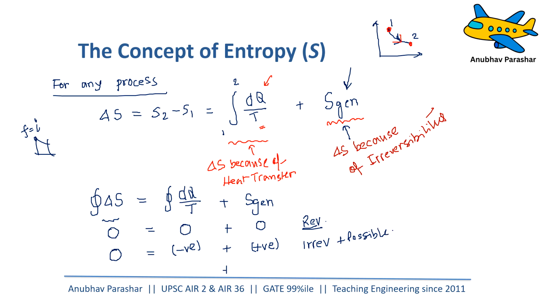Now, if you take the third case, delta S is greater than zero. When will delta S be positive? Delta S positive means this is also positive, this is also positive, this is simply del q by T. If del q by T is positive, now entropy generation can never go below zero. It cannot be negative. So positive, it is either positive or zero, whatever it might be, this cycle is not possible.